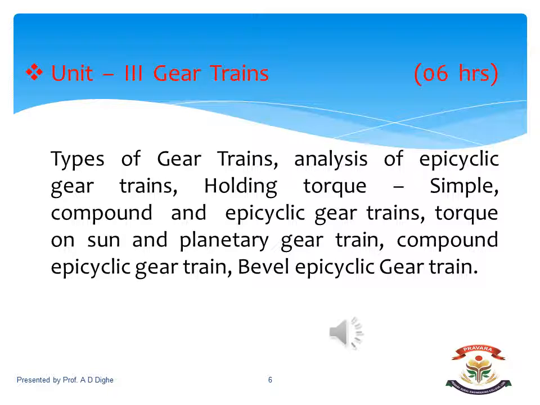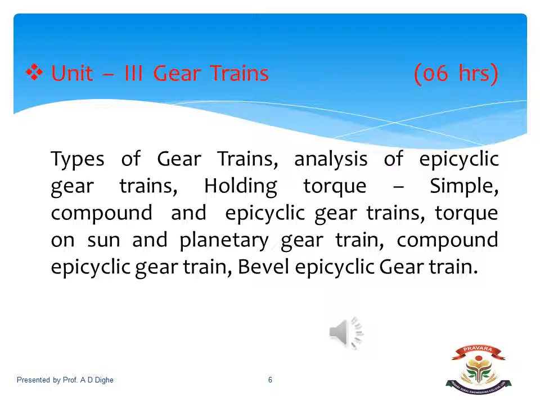Now, let us discuss unit number 3, that is gear train, which gets covered in 6 hours as per the university syllabus. Now, what are the contents of it? The first one is types of gear trains. Basically, there are 4 types of gear trains: simple gear train, compound gear train, reverted gear train, and the epicyclic gear train. Out of that, the epicyclic gear train will give the higher reduction ratio as compared to others, and according to the applications, we can choose the appropriate type of epicyclic gear train for a given application.